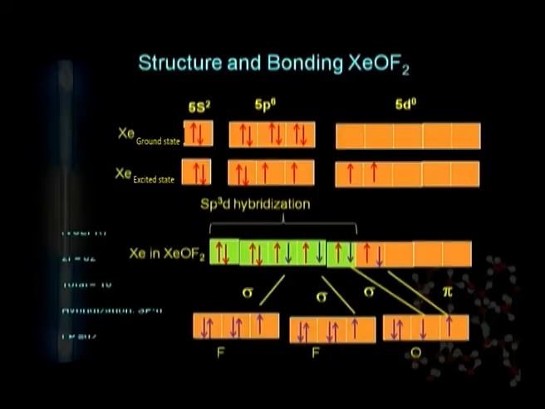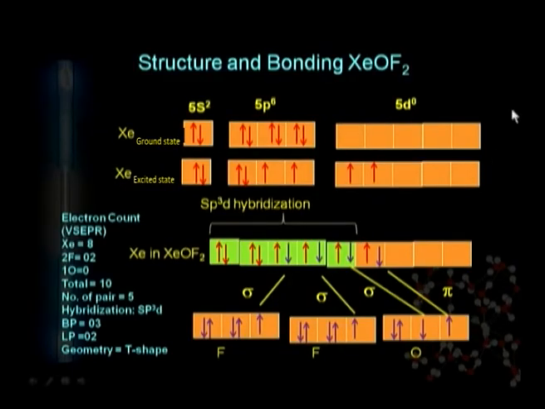Now the structure of xenon oxydifluoride can be determined with the help of VSEPR theory. Again we know that the 2 fluorine atoms contribute 2 electrons here, and 8 electrons are contributed by the xenon atom. It makes 5 electron pairs. Therefore the hybridization involved is sp3d. It is clear that there are only 3 bond pair electrons and 2 lone pairs of electrons. It makes a T-shaped geometry.